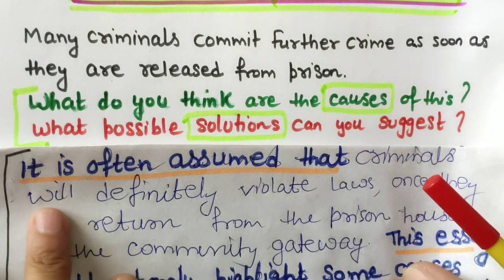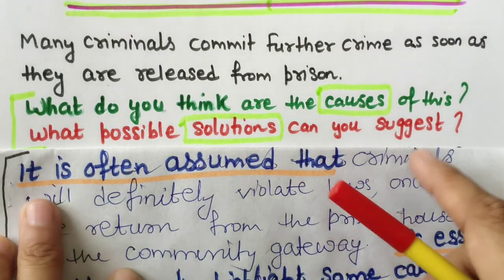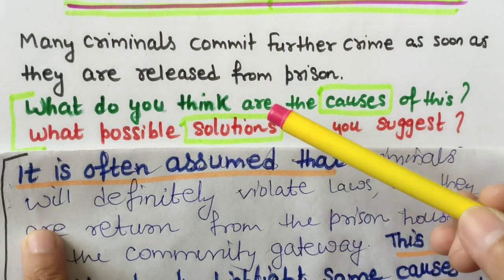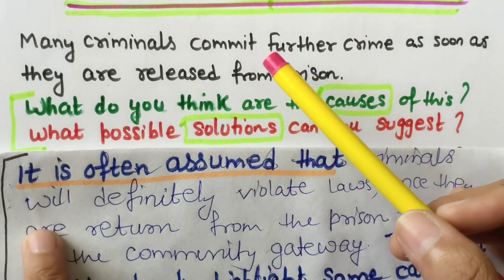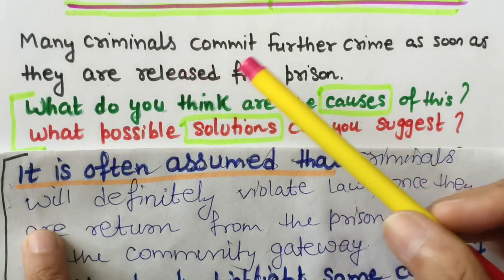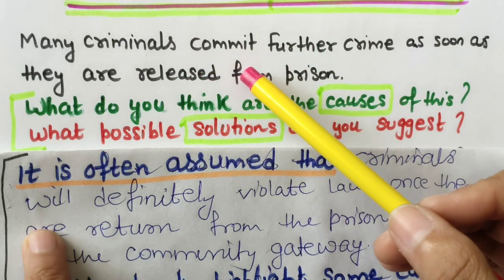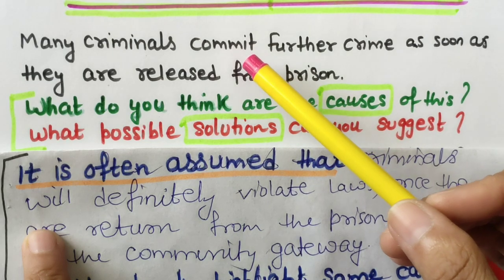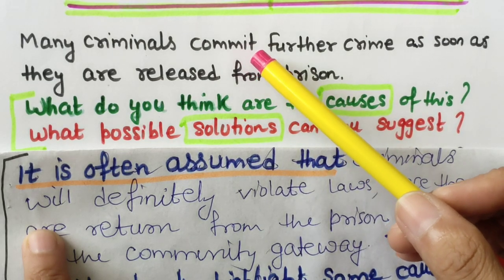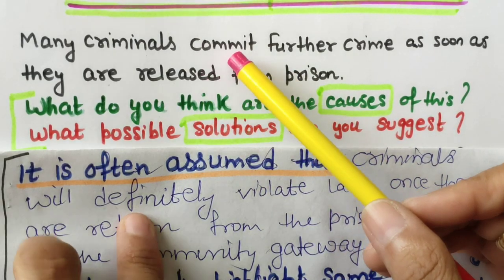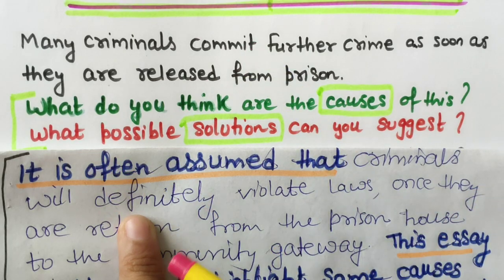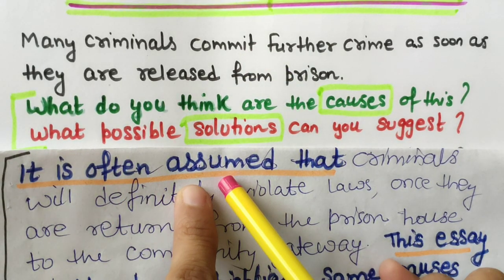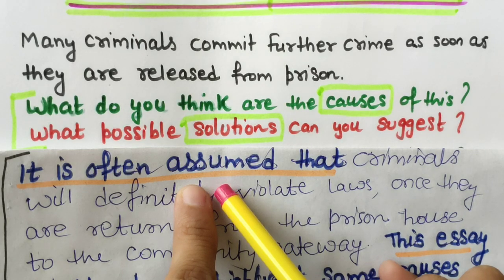Now we will write its introduction. So I always tell you to write a 3 sentence introduction, and the first sentence is a general statement about the topic, about the criminals and crime in society and all. Or if you do not have any general background statement about the topic, then leave it. Then start with paraphrasing of the question statement. How I have done: it is often assumed, or it is true that also you can write.